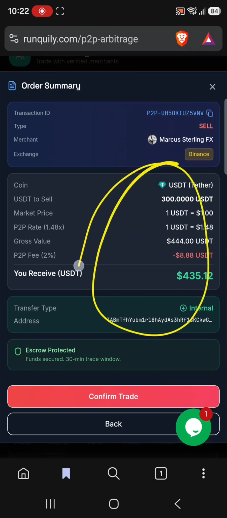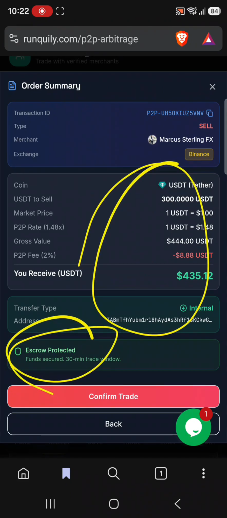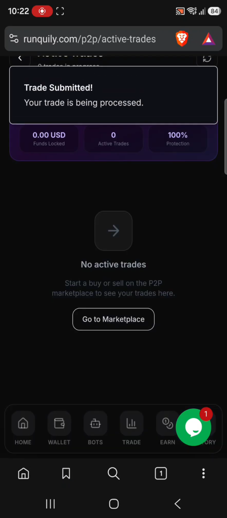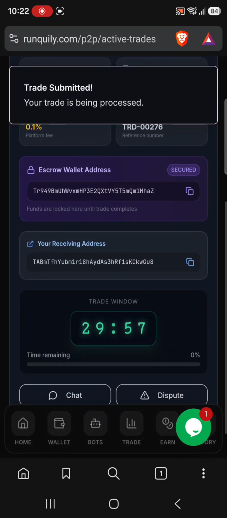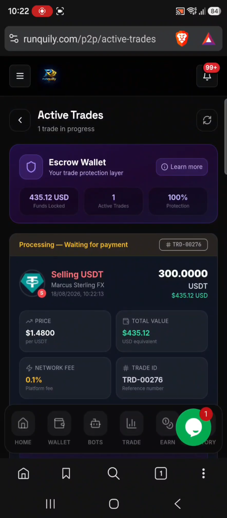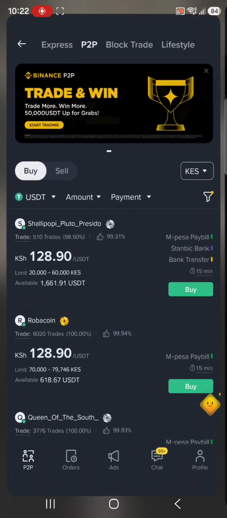You just confirm here, and make sure this escrow is green so that you don't lose your funds. Then I confirm, and we wait for around 30 minutes for our trade to be paid. But if the merchant is online, we can be paid in a short while. So let's make a withdrawal.